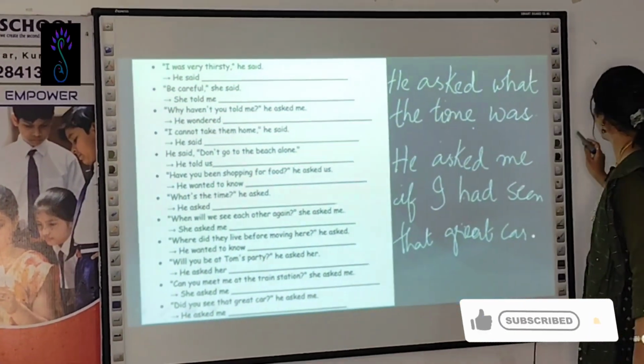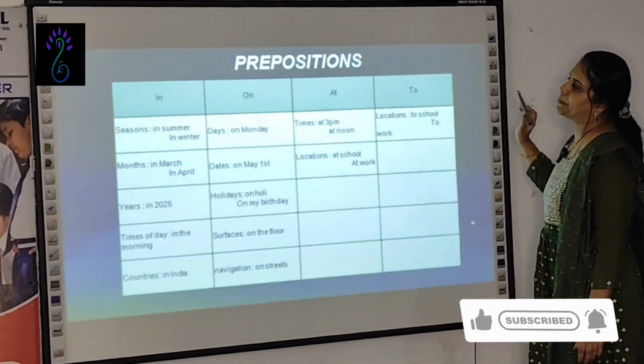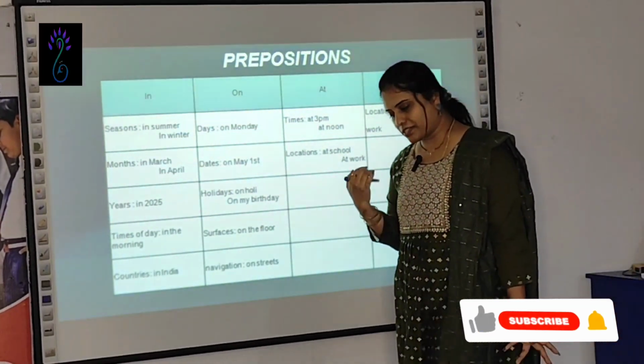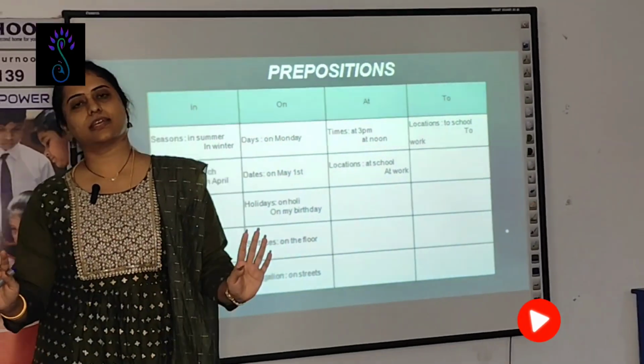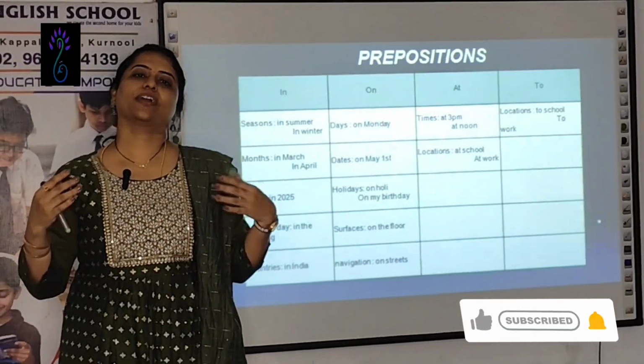Next we'll move on to the next one. Prepositions. Prepositions are easy if you understand, if you can frame sentences. Prepositions are easy. If you get confused, they are tough again.